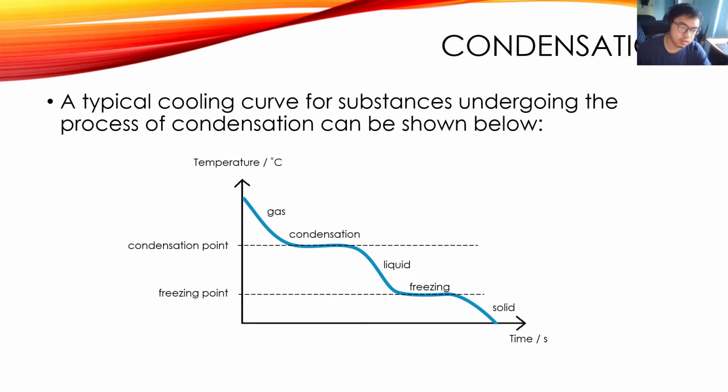Now, if you draw a graph of temperature against time for substances that are undergoing condensation, it looks like this. So this is the cooling curve. So you can see the substance starts as a gas and then reaches the condensation point, and this is when the substance is changing state into liquid. So at this point here, everything becomes liquid, and then the temperature continues going down, and then it reaches its freezing point. Everything is starting to freeze, and then at this point here, the freezing has completed, and then the temperature continues going down, and at that point, the substance is a solid.